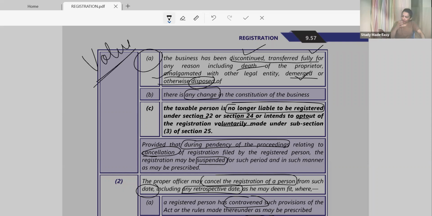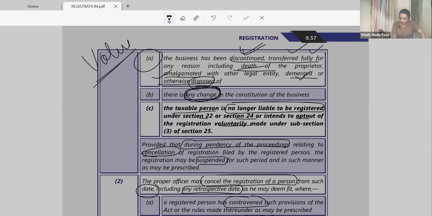This is voluntary, that I want cancellation of my registration because I have discontinued my business, transferred it fully, or disposed of it, as the case may be. Or the constitution of the business has changed. So I am not doing any contravention. These are the circumstances that have forced me to cancel the registration, to get an amendment, whatever it is.